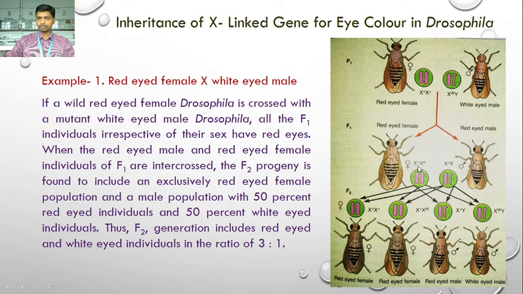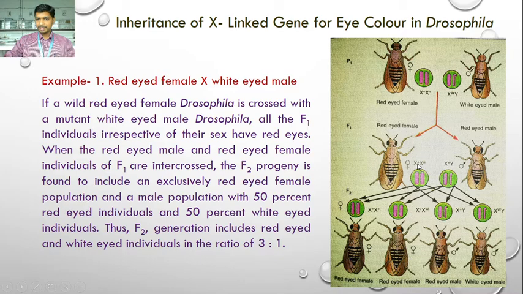contains two X chromosomes. So here this plus is dominant over the W. So some gametes possess the plus gene, some gametes possess the W gene. When this plus gene gamete fuses with another plus gene gamete from the male side, it produces the F2 progeny of X plus X plus, which is a red-eyed female.